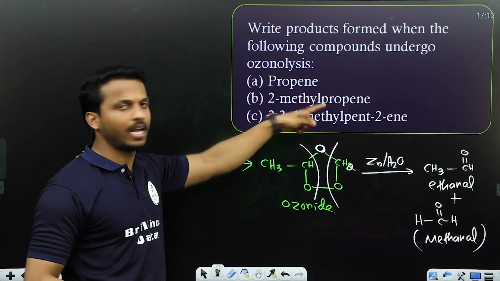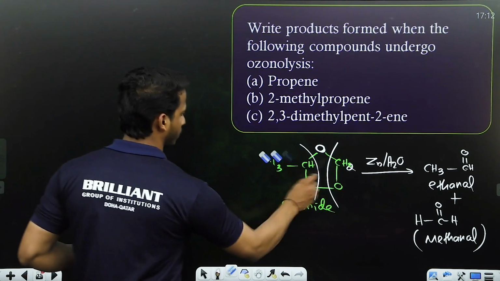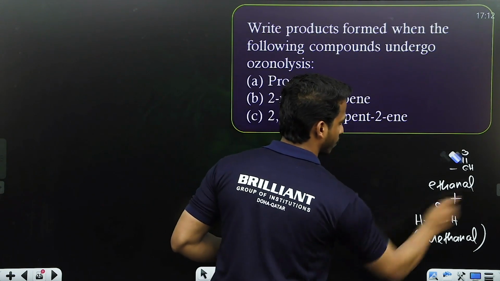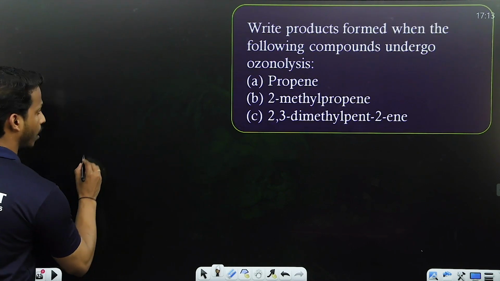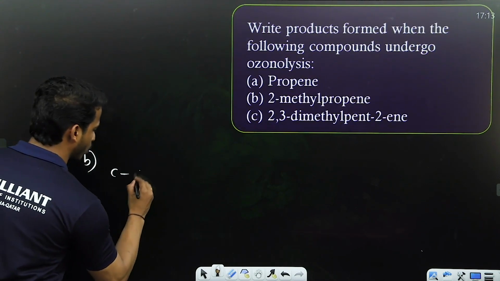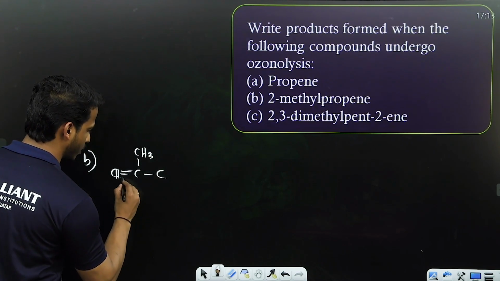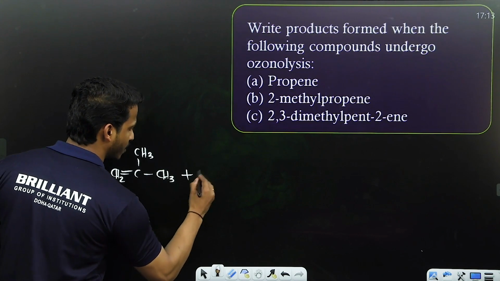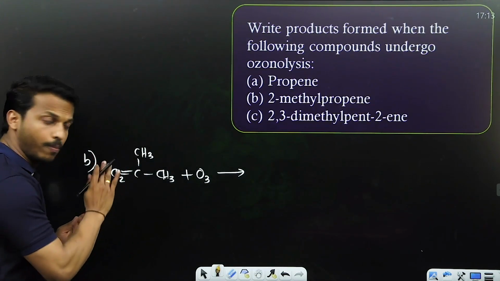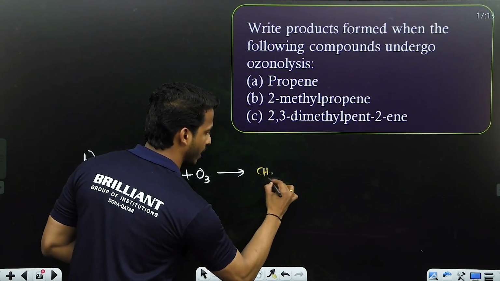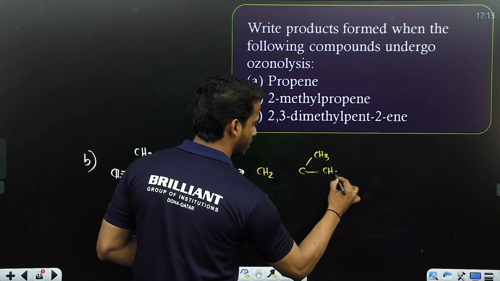Carefully, all of you, 2-methyl propene when it undergoes ozonolysis. Let me cut this compound. Carefully listen, all. B question. What is 2-methyl propene? This is 2-methyl propene. What is the first step? Add ozone. What I told you to do, dear all, cut the double bond. If you cut the double bond, CH2, C, CH3, CH3 is left, right?